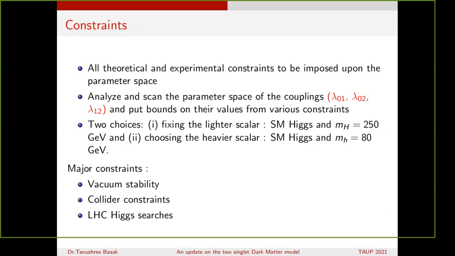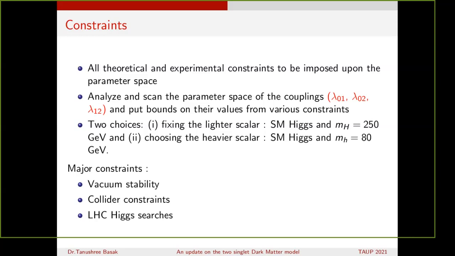In the first choice, we are fixing the lighter scalar to be the Higgs boson, and the heavier one, that is capital H, having mass 250 GeV. In the second choice, we are focusing on the heavier scalar being the standard model Higgs, and the lighter one has a value of 80 GeV. We are imposing the major constraints like vacuum stability, collider constraints, and LHC Higgs searches.